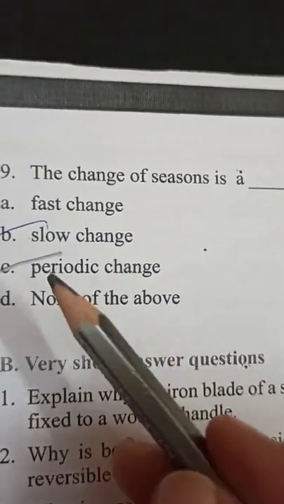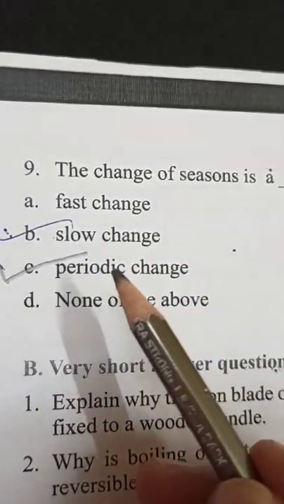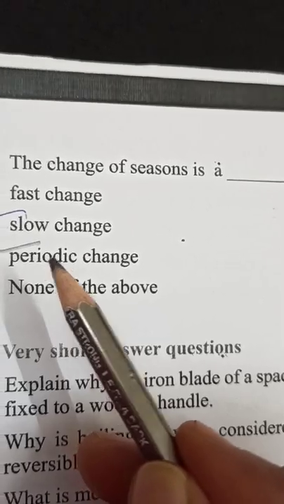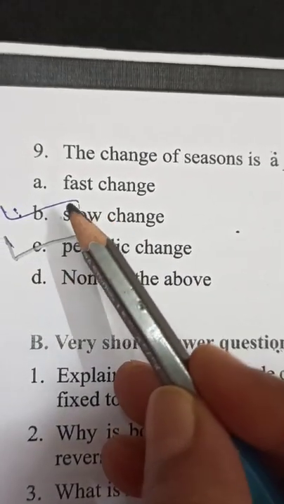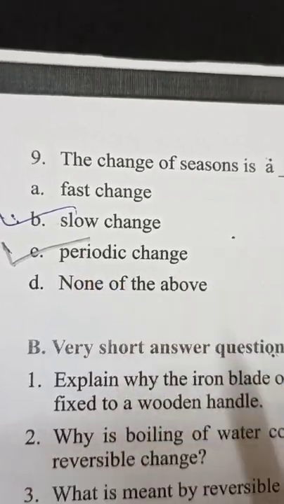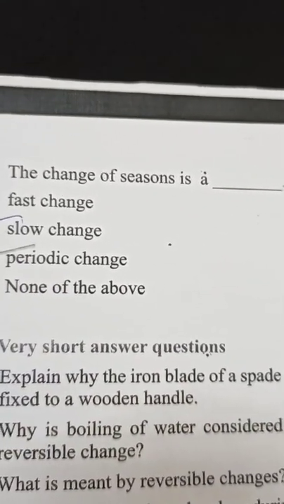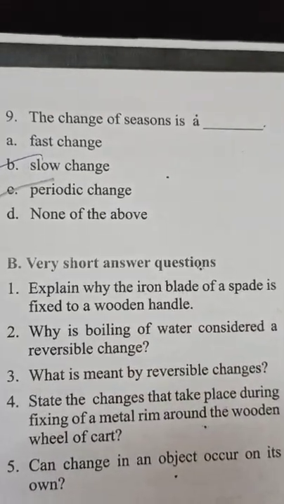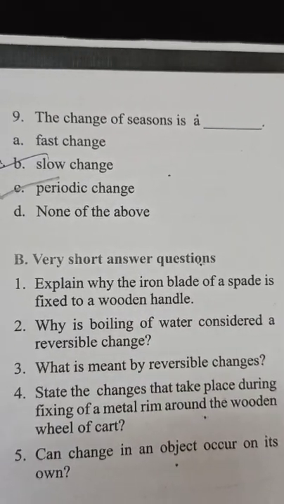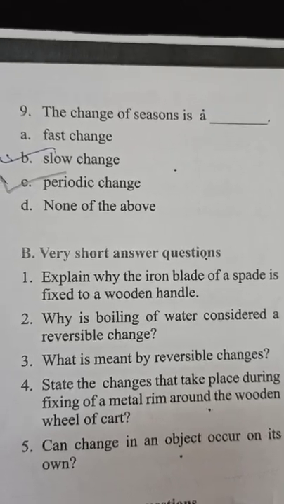After some period of time, one season changes into another season. So it is an example of slow change as well as periodic change. So children, this is all about the exercises of your book. After this, we will start with our question answers.